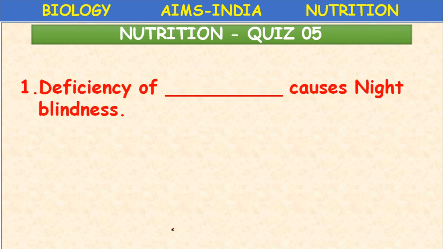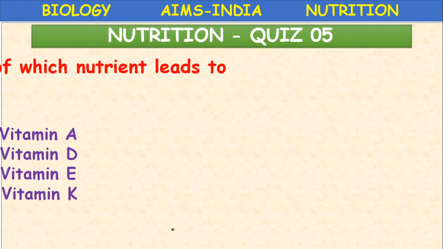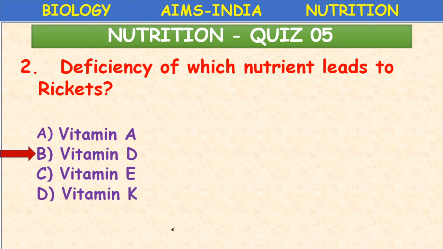Deficiency of dash causes night blindness. Vitamin D, vitamin A, vitamin C, vitamin E. What is the right answer? B. Vitamin A is the right answer. Vitamin A deficiency causes night blindness and xerophthalmia. Next, deficiency of which nutrient leads to rickets? Okay, that is vitamin D, B option.